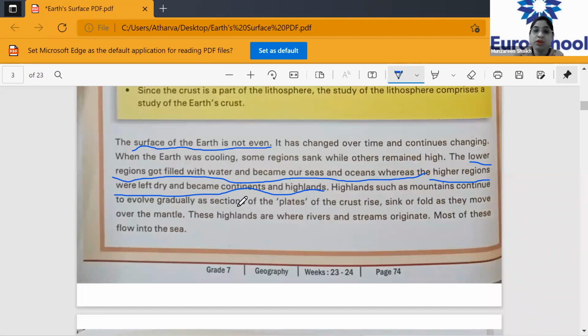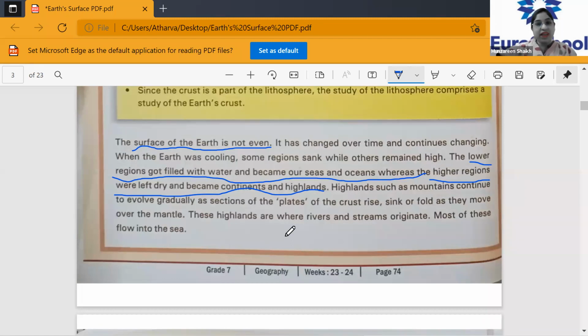Mountains continue to evolve gradually as sections of plates of the crust rise, sink, and float as they move over the mantle. These highlands are where rivers and streams originate. Most of these flow into the sea. So, highlands means the mountains, right? And the mountains are gradually evolving. Why? Because of the functions of the plates of the earth's crust.